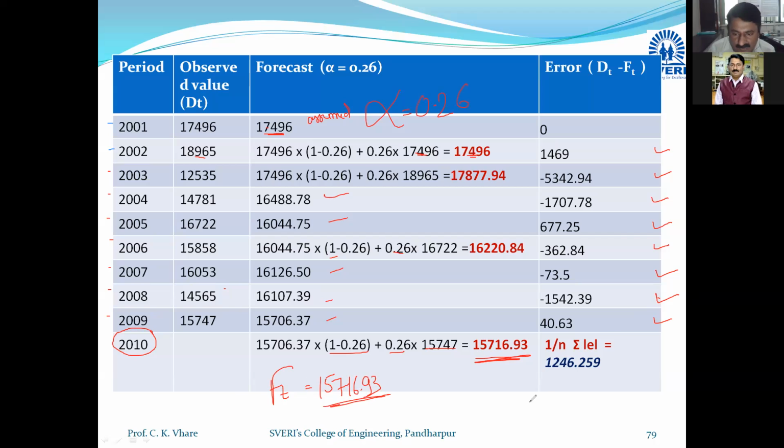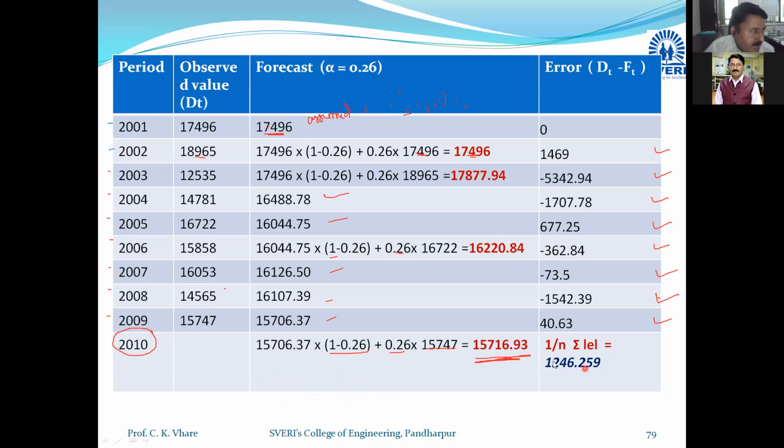And very, very important, error should be less. Here, the average error by assuming alpha 0.26 is 1246. I will compare the average error for both the cases. Just concentrate now on average error. So here I will highlight.